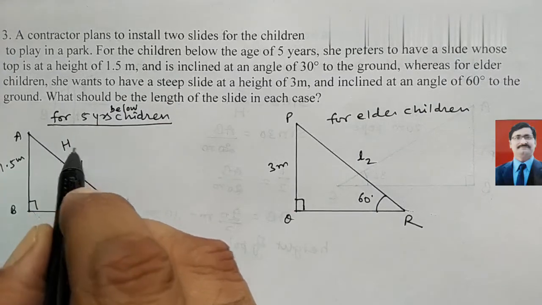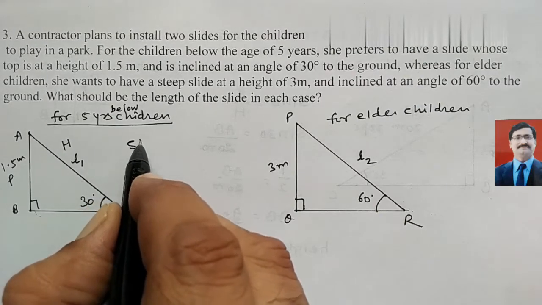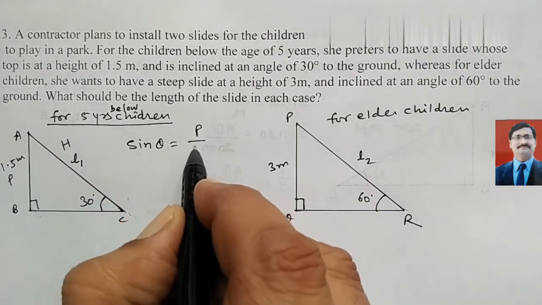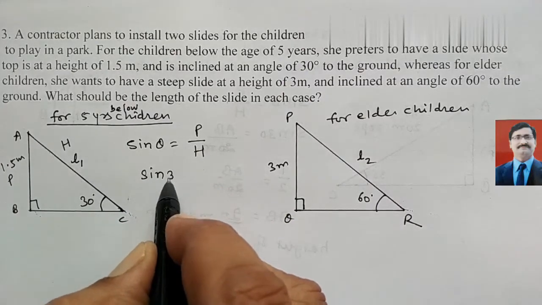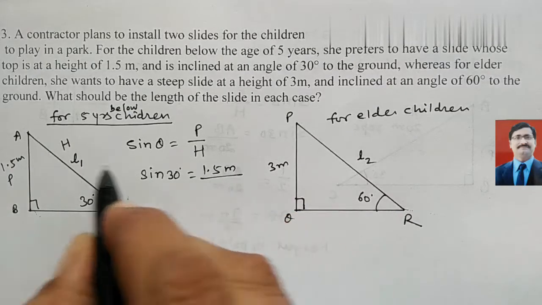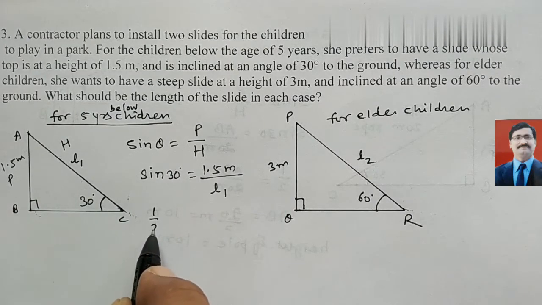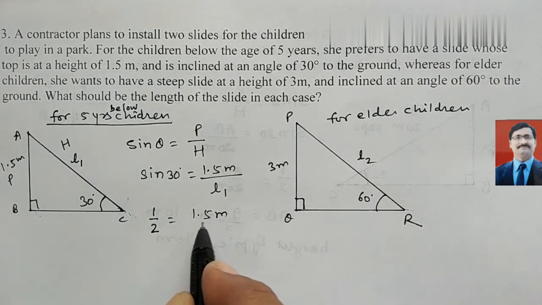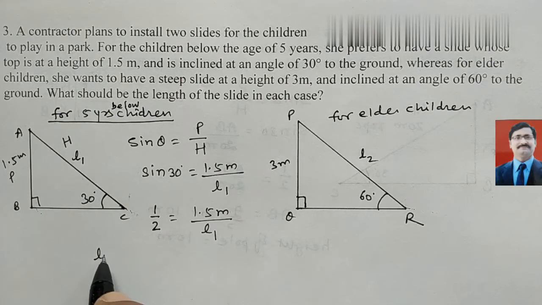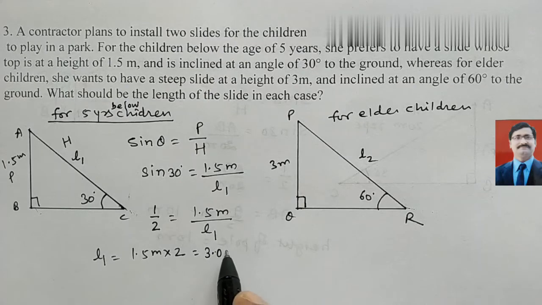Here this is the hypotenuse, and look here, this is the perpendicular. Hypotenuse and perpendicular, we have a relation: sine theta equals perpendicular upon hypotenuse. Theta here is 30 degree, perpendicular is 1.5 meter, and the hypotenuse we have to find, that is L1. Sine 30 we know is 1 upon 2, so 1/2 equals 1.5 meter upon L1. We do the cross product, we get L1 equal to 1.5 meter into 2, that is 3.0 meter, means L1 equals 3 meter.